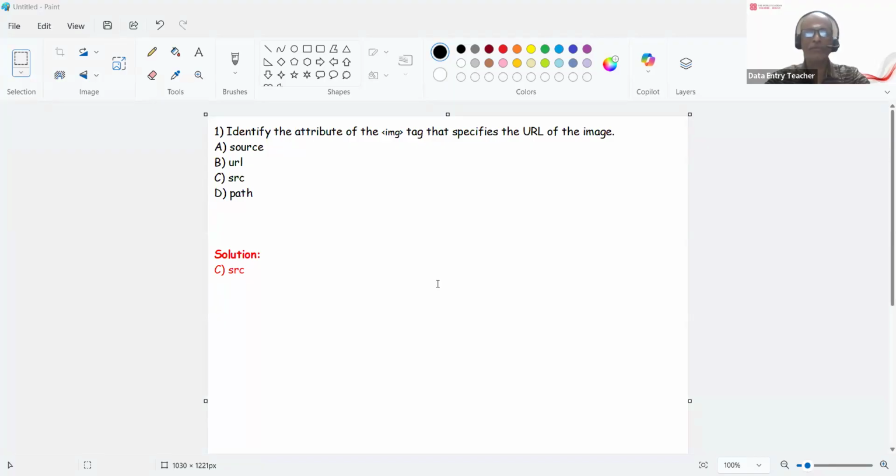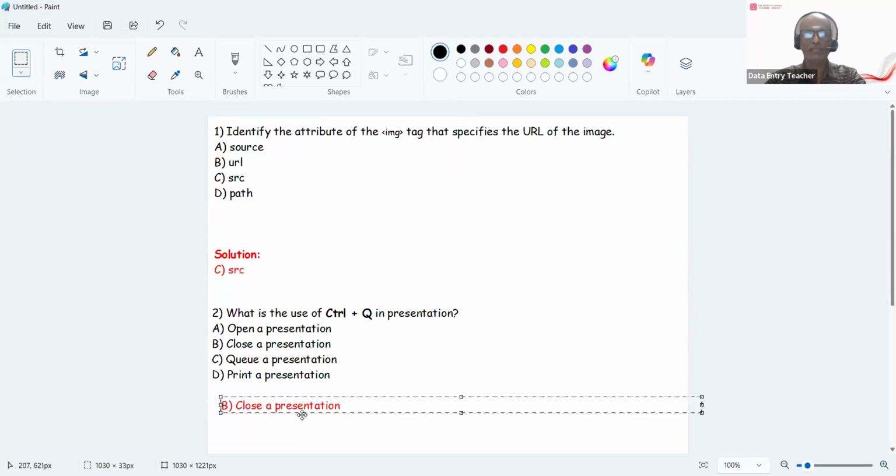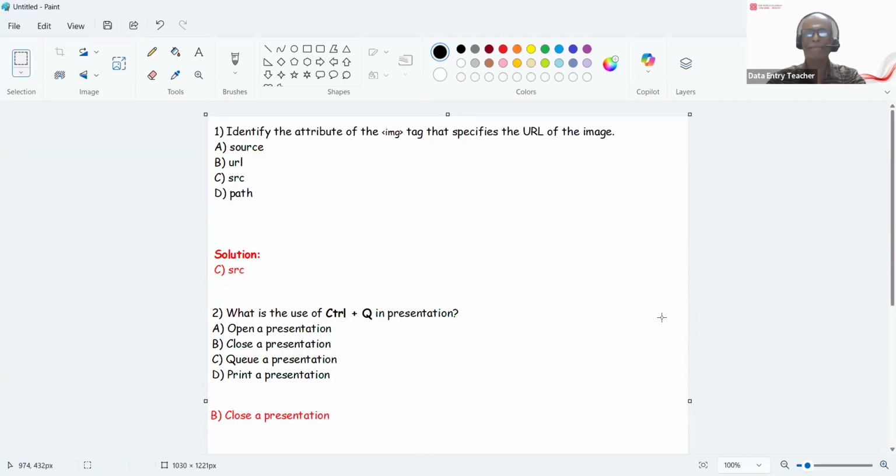So second question. Let me bring it below itself. Yeah, the second question is here. What is the use of Control plus Q in the presentation? Control plus Q in the presentation will close the presentation. So the choice is B, right?